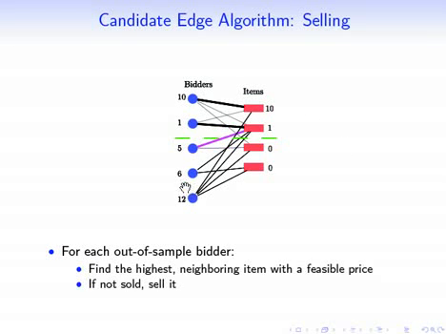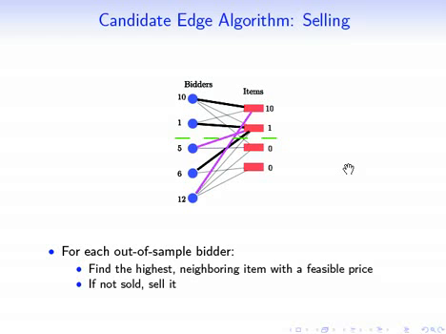So let's process the next bidder. What's the highest neighboring item to this bidder with bid 6 with a feasible price? Well, it's again this item with a price of 1, but it's already been sold to the bidder who bid 5, so we're not going to sell anything to the bidder of bid 6, even though he was bidding on something that we haven't sold yet. So finally, we process the bidder with bid 12. What's the highest neighboring item with a feasible price? Well, it turns out to be this top item with a price of 10, so that's the one we're going to sell to that bidder.